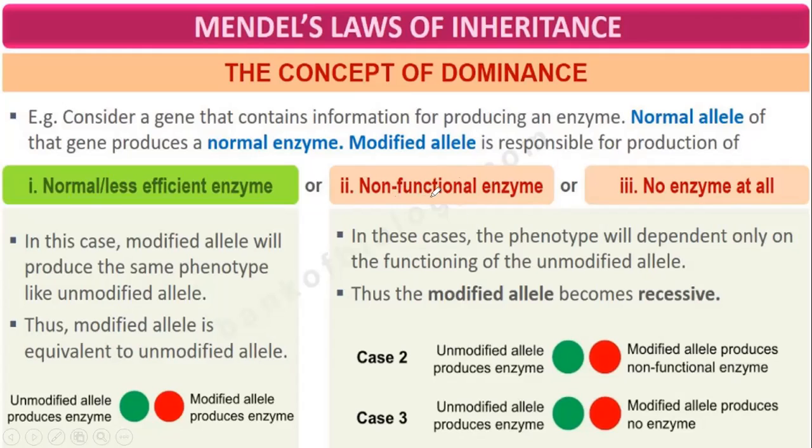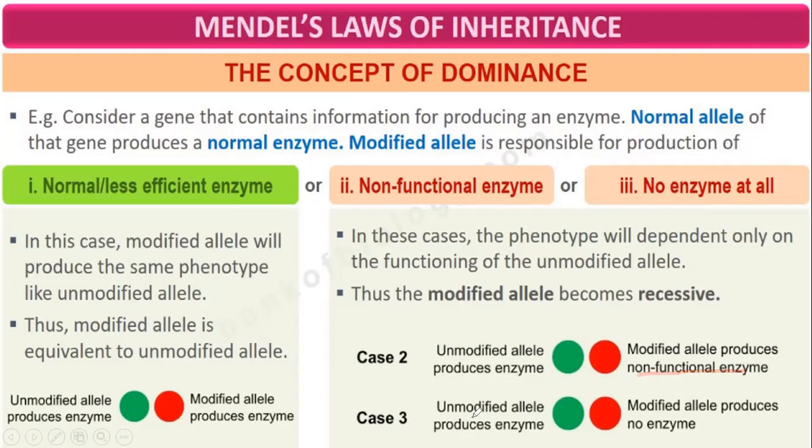So condition number two, non-functional enzyme. In these cases, the phenotype will depend only on the function of the unmodified allele. The modified allele becomes recessive. Case number two here, unmodified allele produces enzyme and modified allele produces non-functional enzyme.